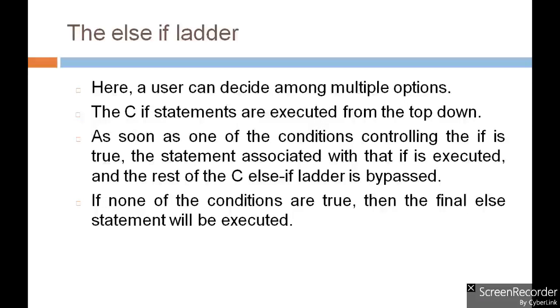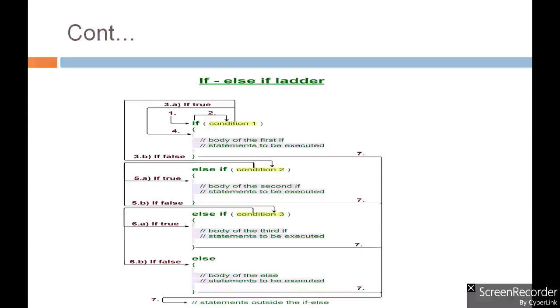So as soon as one of the conditions controlling the if is true, the statement associated with that particular if block will be executed, and the rest of the conditions will be bypassed. And if none of the conditions specified with if are true, then the final else statement, that is the default else statement, will be executed. So here comes the flow of execution of the if else if ladder.